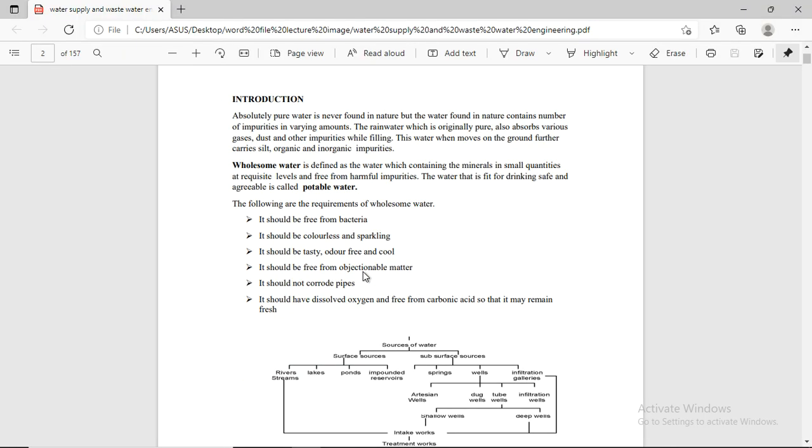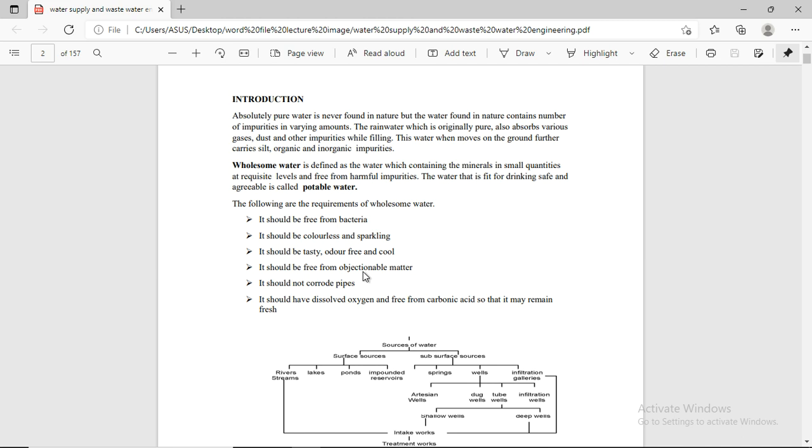For the introduction: absolutely pure water is never found in nature, but the water found in nature contains a number of impurities in varying amounts. The rainwater, which is originally pure, also absorbs various gases, dust, and other impurities while falling. We have different kinds of waste: solid, liquid, and gaseous, with dust particles and impurities spread in our locality.